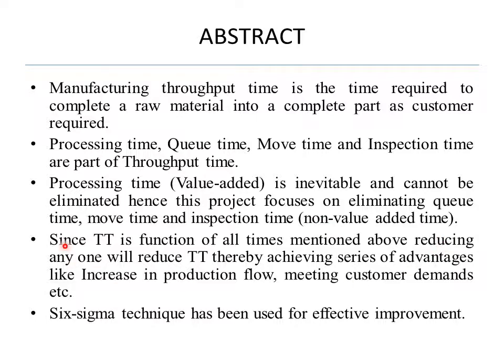Since throughput time is a function of all the times mentioned above, reducing any one of them will reduce the throughput time. By reducing throughput time, one can achieve a series of advantages like increase in production flow, meeting customer demands, etc. The Six Sigma technique has been used for effective improvement.